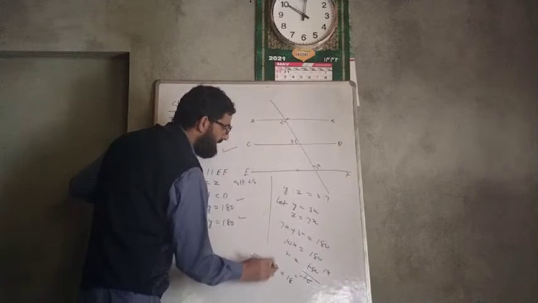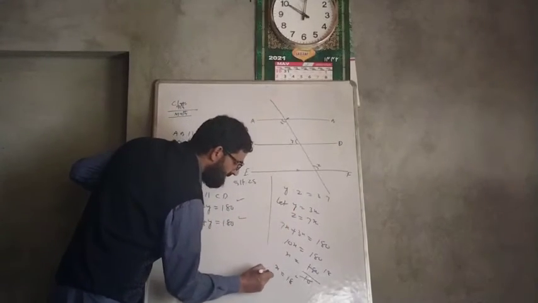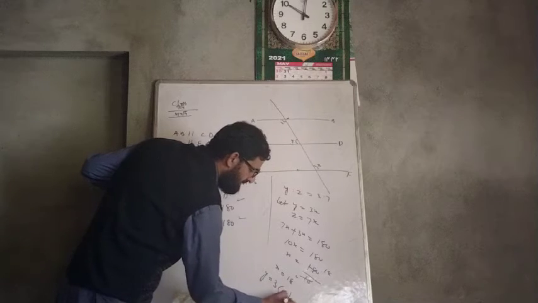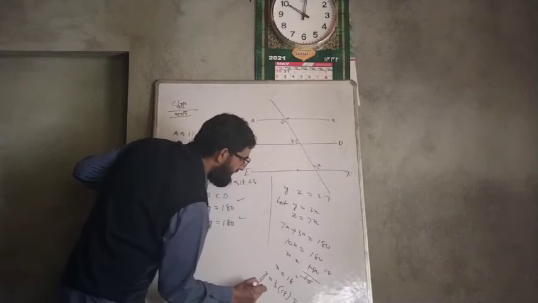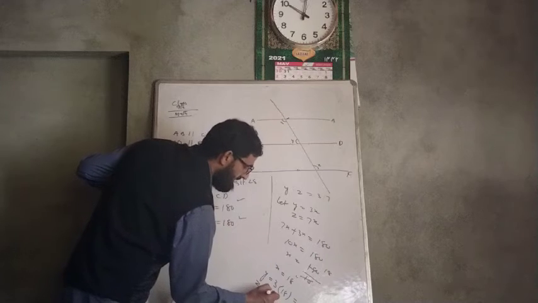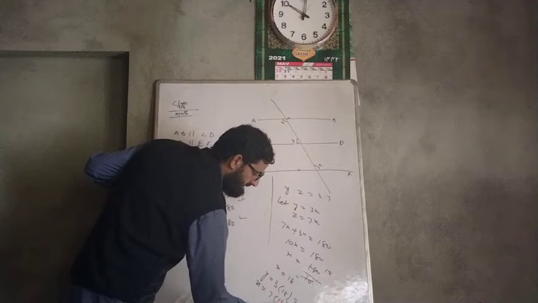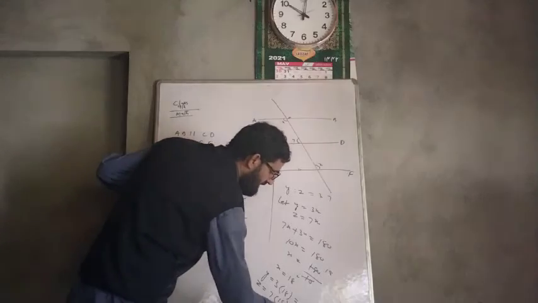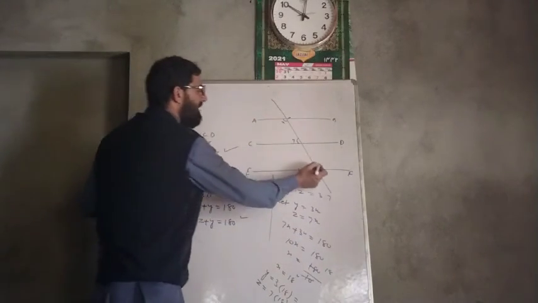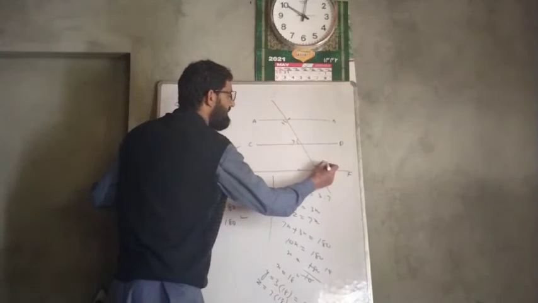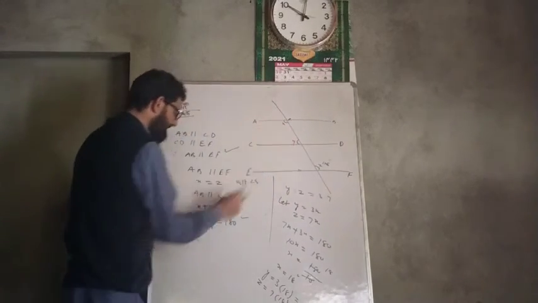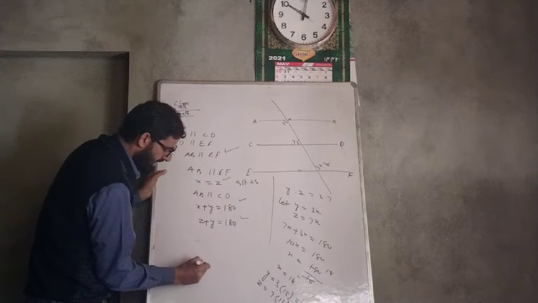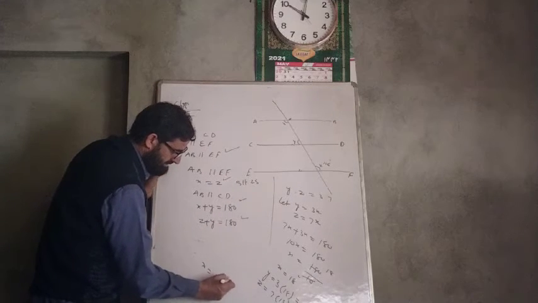So putting back, what is x here? Y is 3 into x, that is 3 into 18, that is 54, and Z is equal to 7 into 18, that is 126 degrees. So Z is 126 degrees. What is our X? X is equal to Z, therefore X is also equal to 126 degrees.